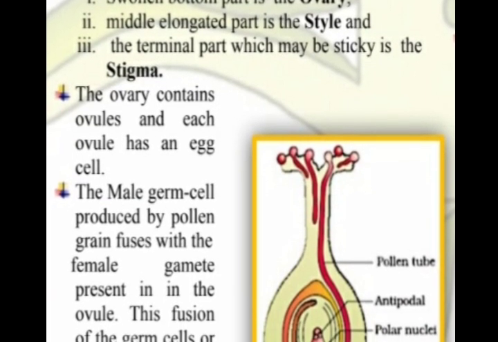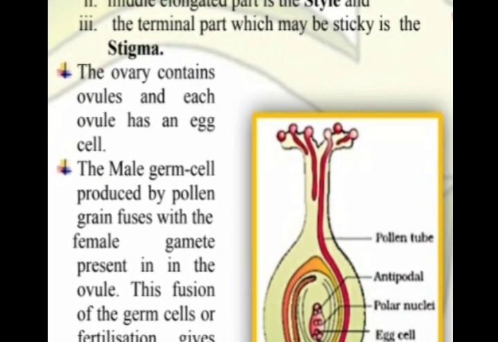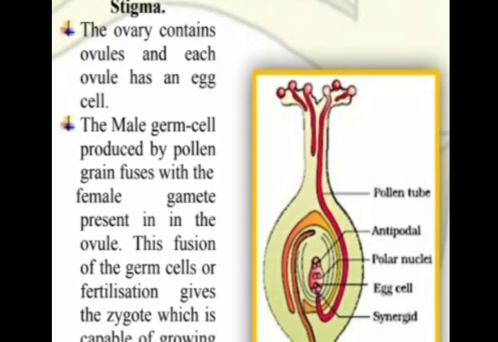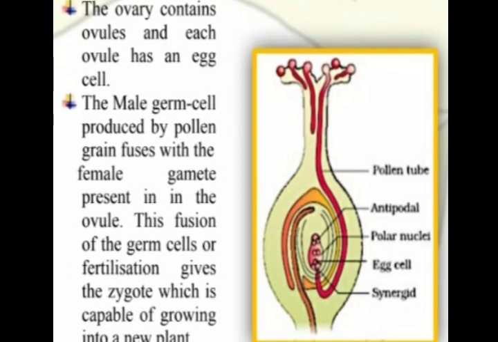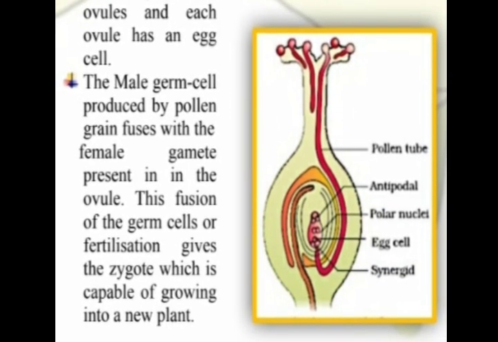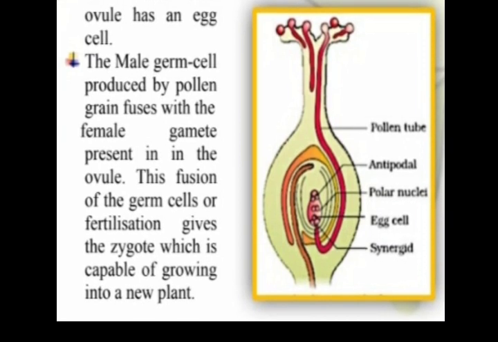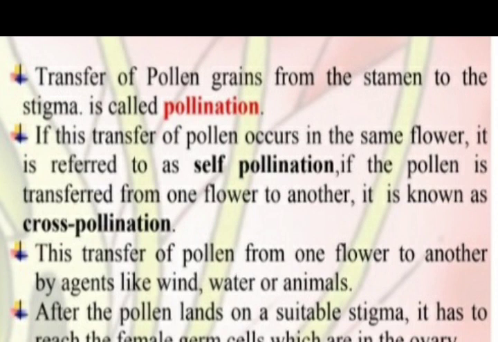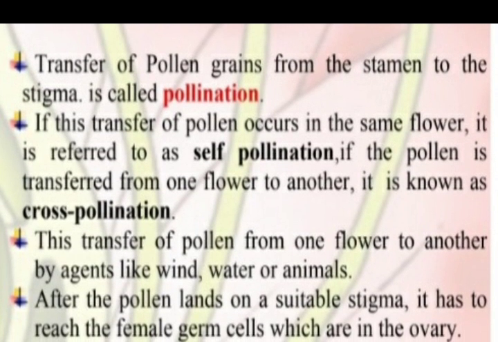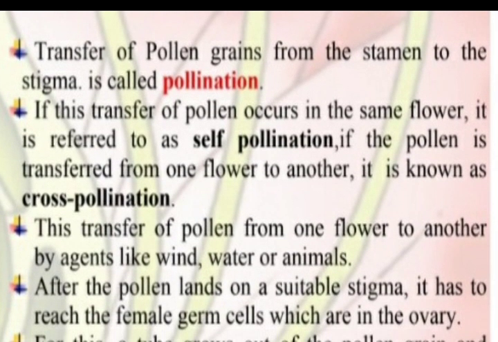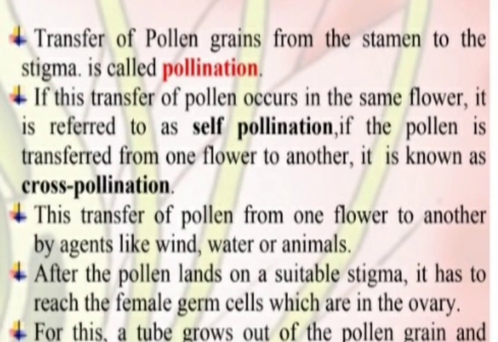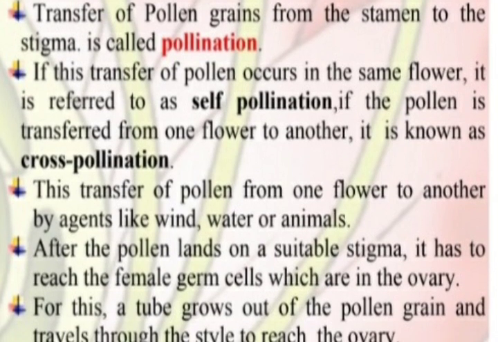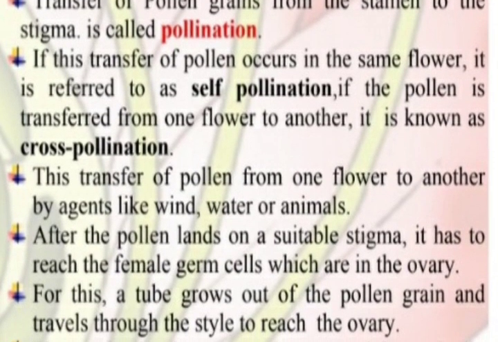The male germ cell produced by the pollen grain fuses with the female gamete present in the ovule. This fusion of the germ cells, or fertilization, gives the zygote which is capable of growing into a new plant. Transfer of pollen grain from the stamen to the stigma is called pollination. If this transfer of pollen occurs in the same flower, it is referred to as self-pollination. If the pollen is transferred from one flower to another, it is known as cross-pollination.